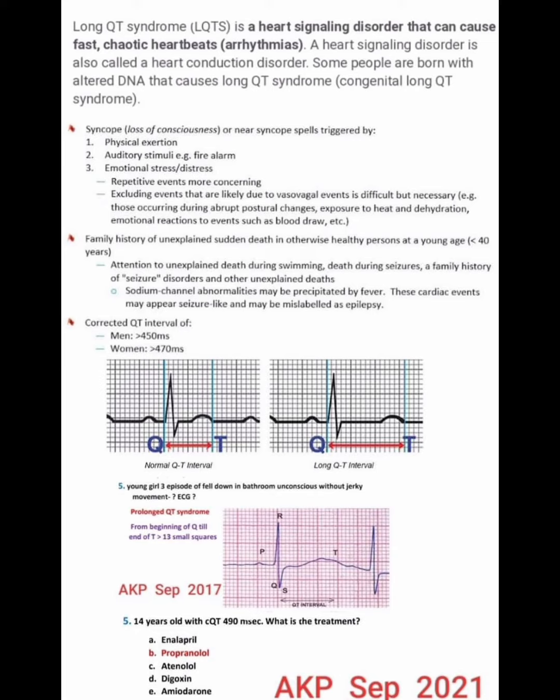Another question is that a 14-year-old has a QT of 490 ms. What is the treatment? The treatment is propranolol. So this is all about long QT syndrome.